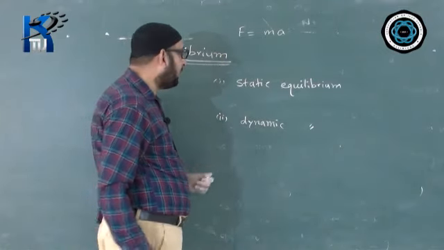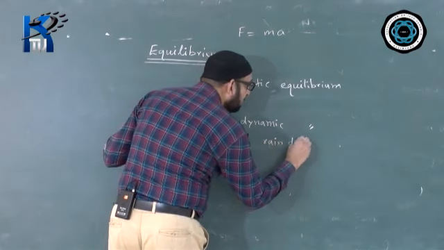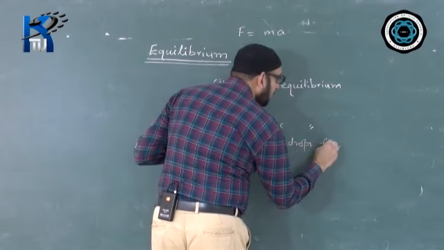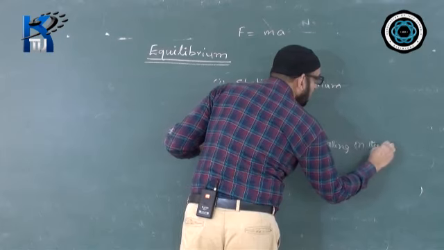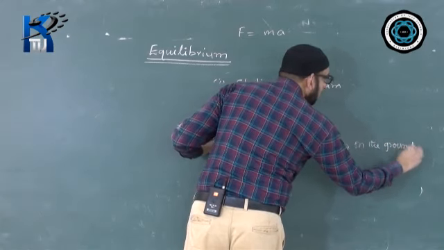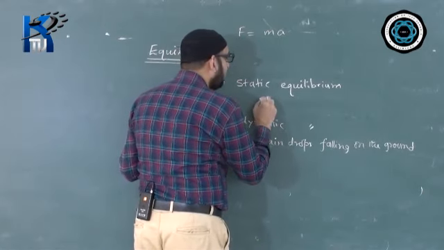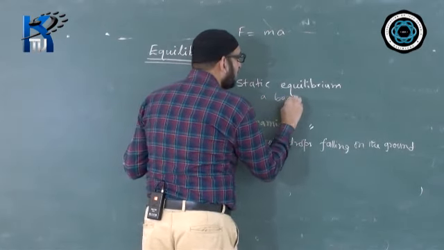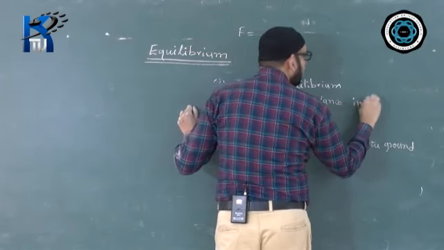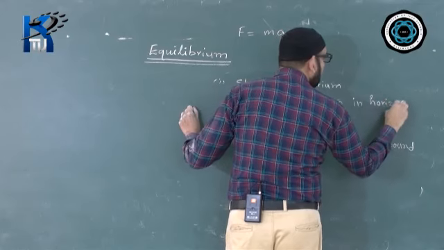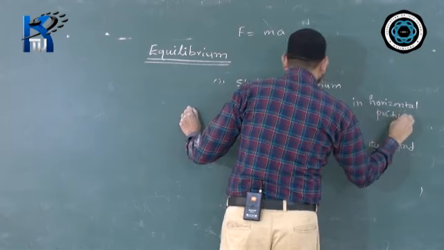So the example of dynamic equilibrium will be raindrops falling on the ground. For static equilibrium, you can give a beam balance in horizontal position. One example is good enough.